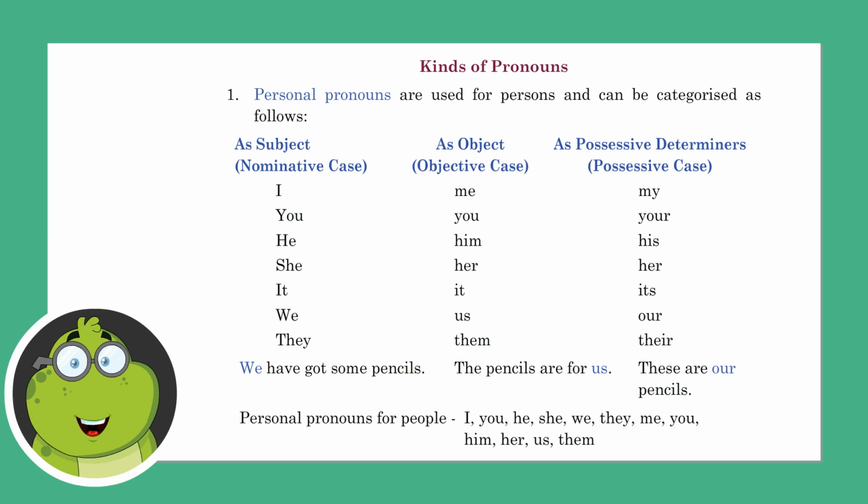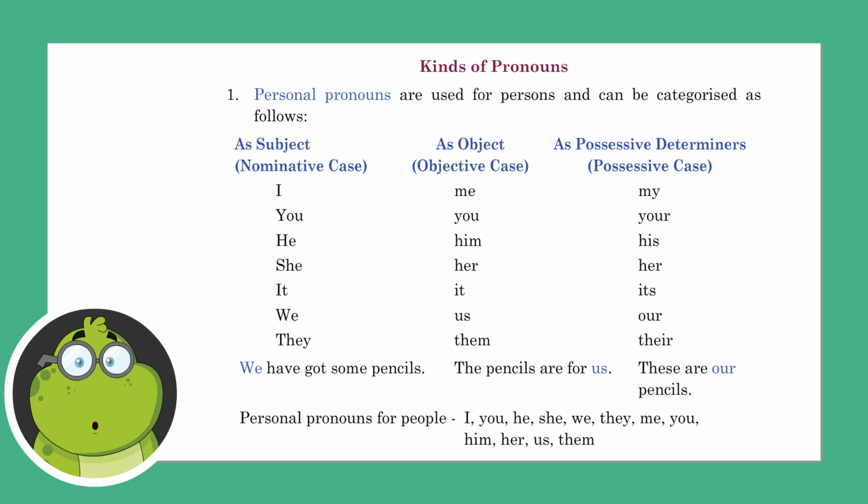I, me, my; you, your; he, him, his; she, her, her; it, its; we, us, our; they, them, their.